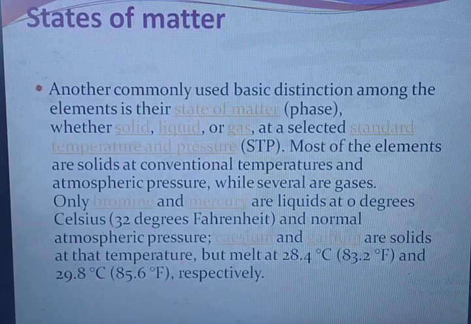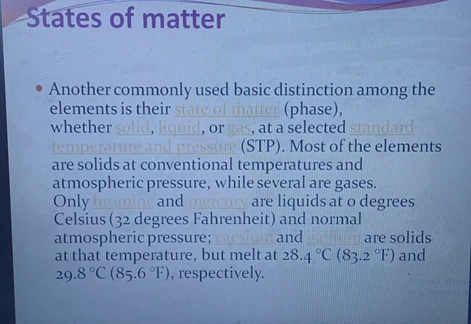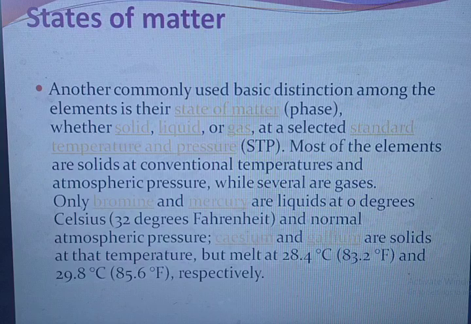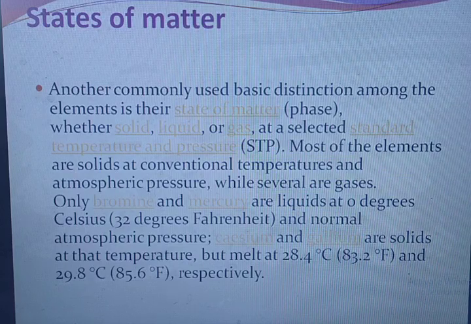States of matter. Another commonly used basic distinction among the elements is their states of matter, called phase, whether solid, liquid, or gas, at a selected standard temperature and pressure called STP. Most of the elements are solids at conventional temperature and atmospheric pressure, while several are gases. Only bromine and mercury are liquids at 0 degrees Celsius, that is 32 degrees Fahrenheit, and the normal atmospheric pressure.